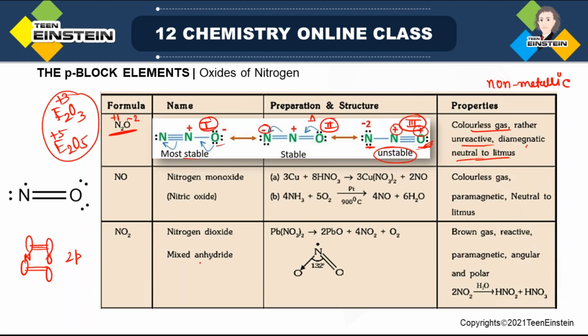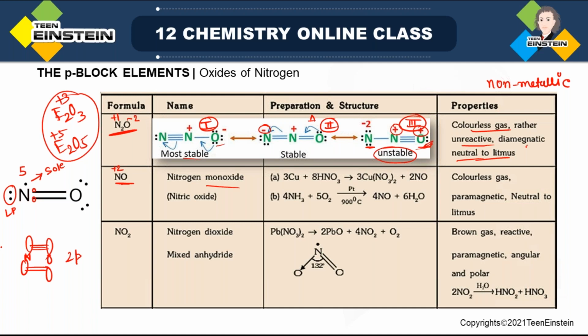Fine. Next oxide, NO, that is nitric oxide. Here the oxidation state is +2. It is also called nitrogen monoxide. Now look at the structure. Nitrogen has 5 valence electrons. 2 electrons will be used for bond formation with oxygen, 2 electrons are non-bonding, that means a lone pair. And this electron is basically a single electron, that is, a sole electron.